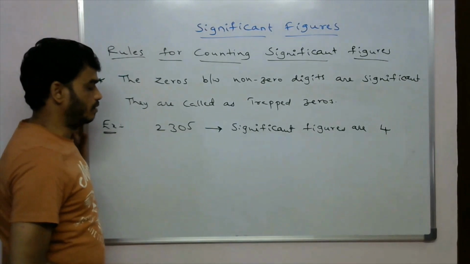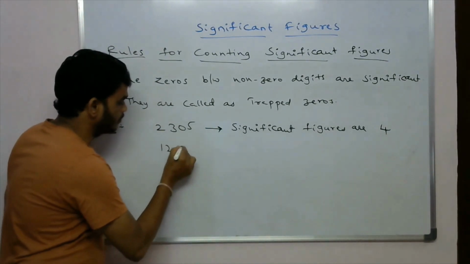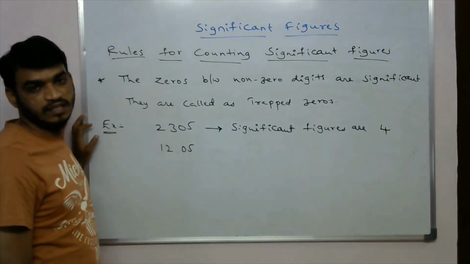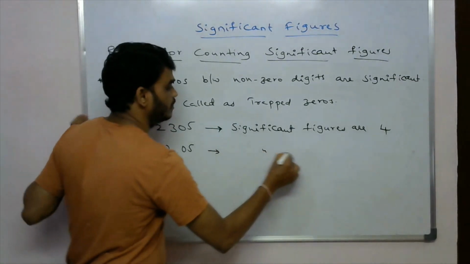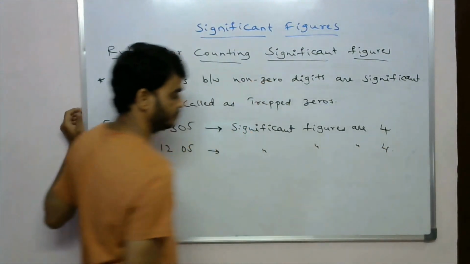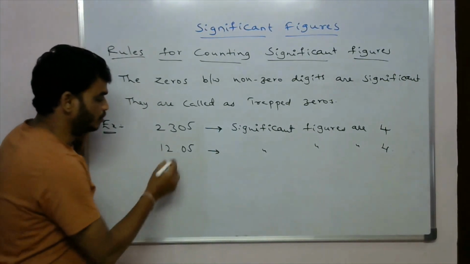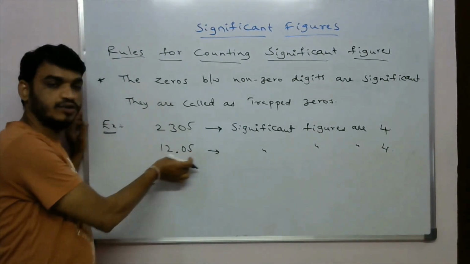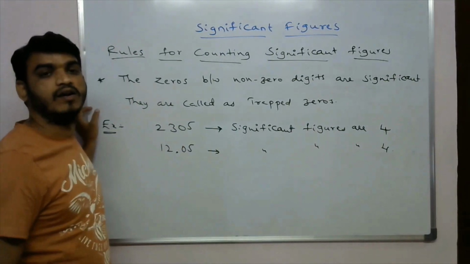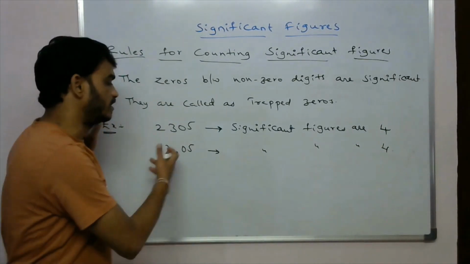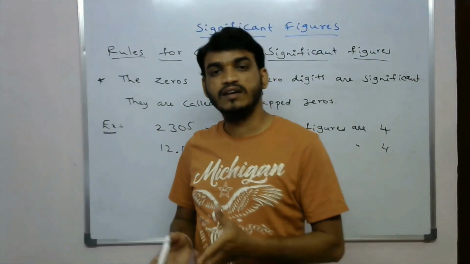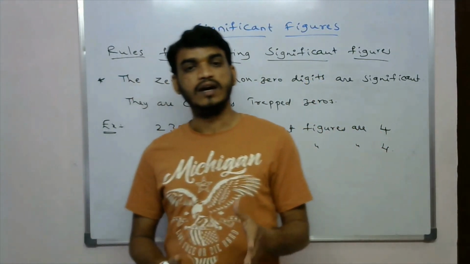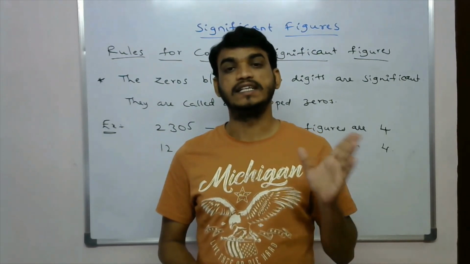For example, we can take 12.05. This 0 is also significant, so the significant figures are again 4. Here the 0 is also present in between the non-zero digits, so that's why it is significant. So this is the first rule. And what is the second rule? In the second rule, the leading zeros are insignificant.